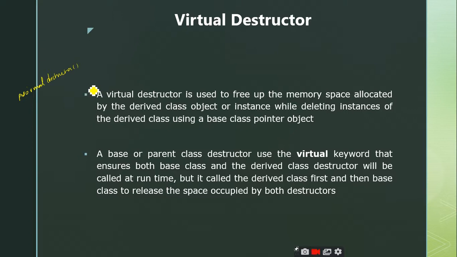But when you want to make a single base pointer point to the base class as well as the derived class objects, and you want to call all the derived classes' destructors as well as the base class destructor, in such situations you need this virtual destructor. In simple terms, a virtual destructor is a destructor which is used to free up the space only. But it is capable of freeing up the space for the derived class objects by using the base class pointer. This is what is required. Is it clear up to this point?